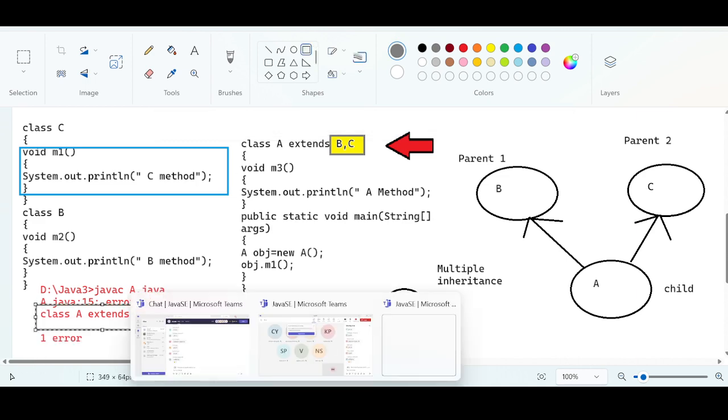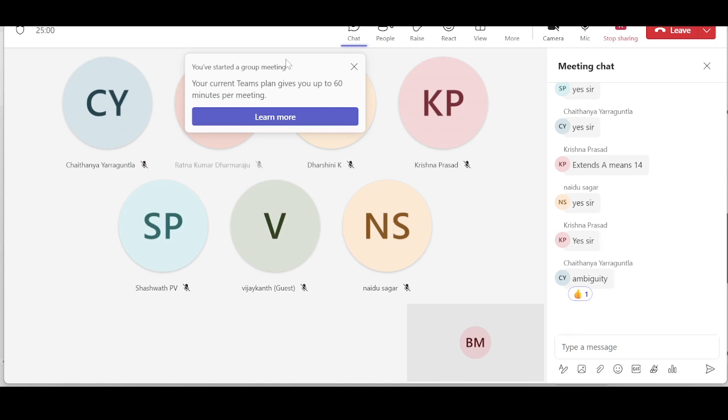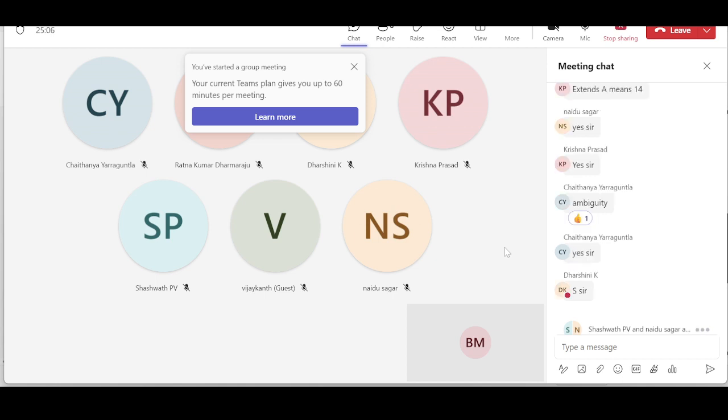Any doubts? Have you understood what is multiple inheritance practically? Making sense? I want answers from everyone. Yeah, two inheritance types are completed.